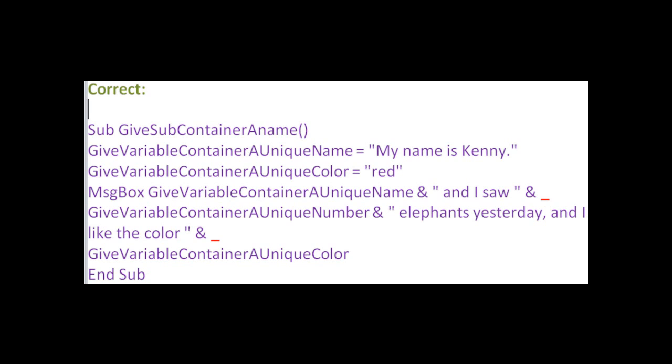You will not use an underscore where you would have any portion of a text string, any portion of a double quotation mark, any portion of an ampersand before it, at least.